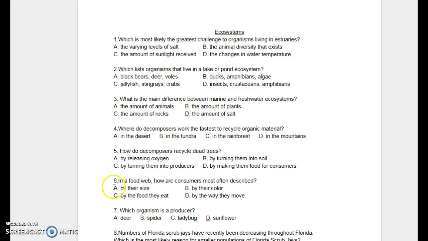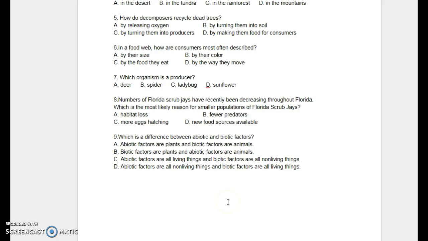6. In a food web, how are consumers most often described? A. By their size. B. By their color. C. By the food they eat. D. By the way they move.